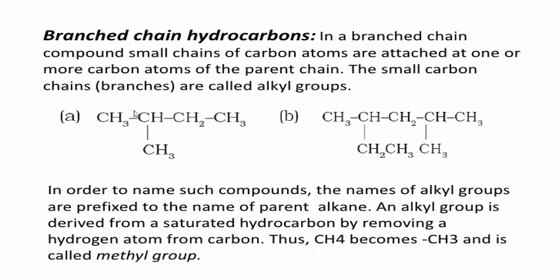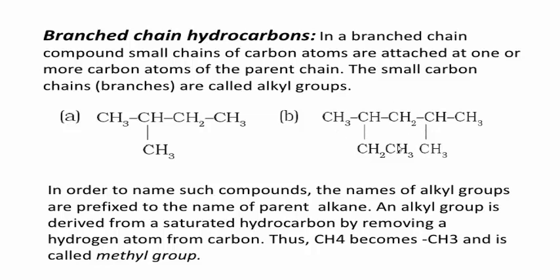Therefore this compound has the molecular formula C5H12. What is the name of this? Here you can start the numbering from here because the substituent group is nearer to this carbon atom. Therefore 1, 2, 3, 4. 2-methylbutane is the name of this compound.